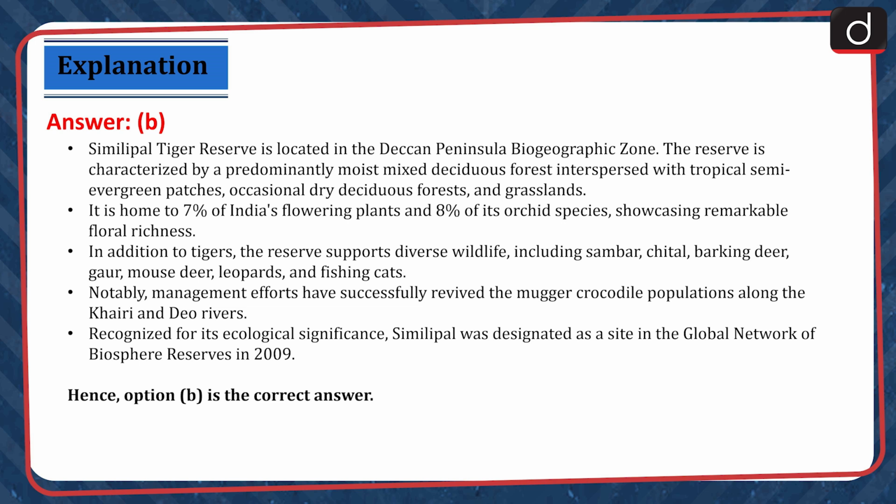In addition to tigers, the reserve supports diverse wildlife including sambar, cheetal, barking deer, gaur, mouse deer, leopards and fishing cats. Notably, management efforts have successfully revived the mugger crocodile populations along the Kheri and Dio rivers. Recognized for its ecological significance, Similipal was designated as a site in the global network of biosphere reserves in 2009. Hence, option B is the correct answer.